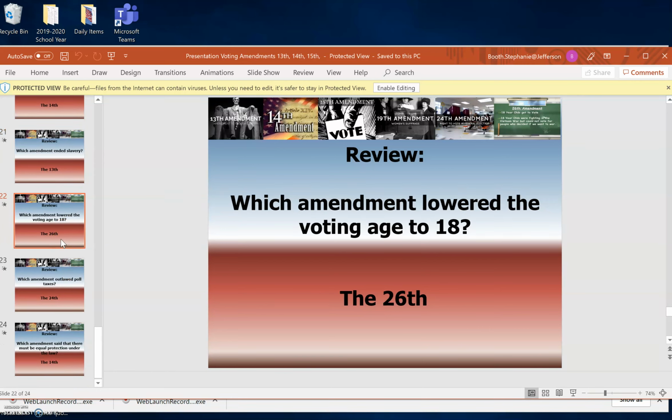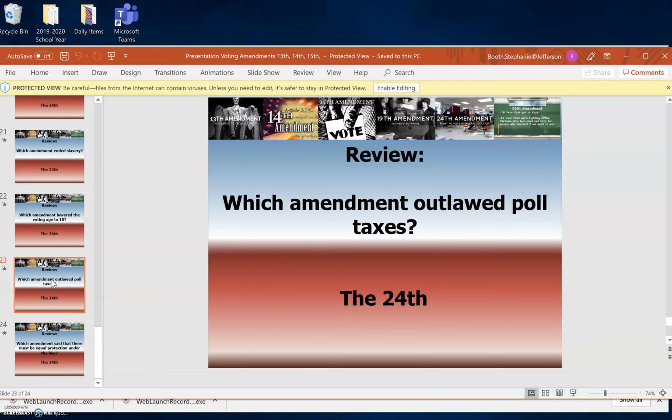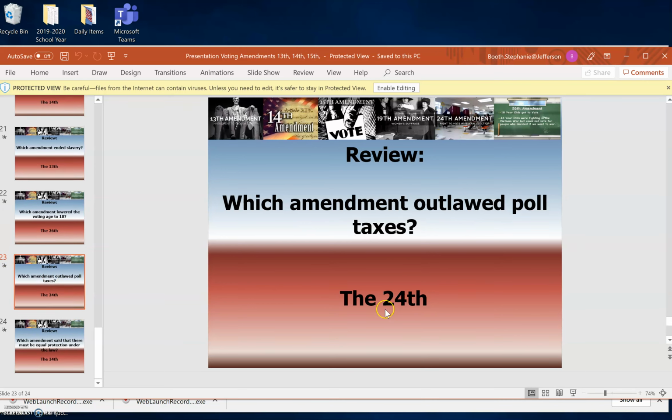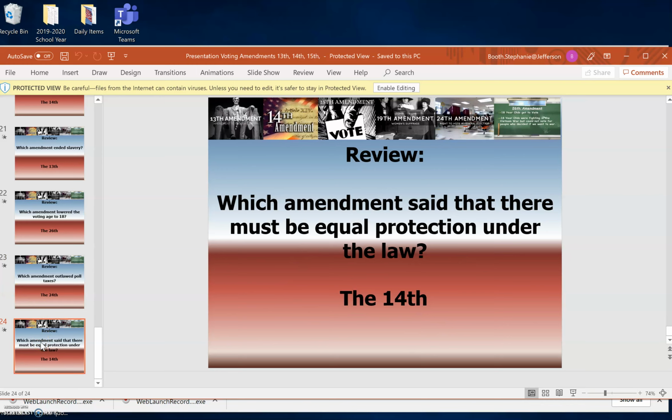Which amendment lowered the voting age to 18? That's the 26th Amendment. And what war was fought during that time? That's right, the Vietnam War. Good job. Which amendment outlawed poll tax? 24th Amendment. Which amendment said that there must be equal protection under the law? Equal protection, that was the 14th Amendment. Good job. These are important questions to know. Make sure you know them.